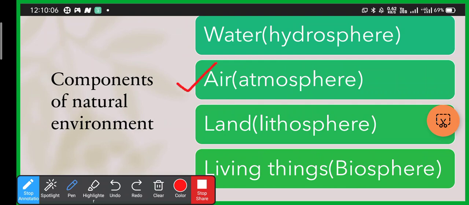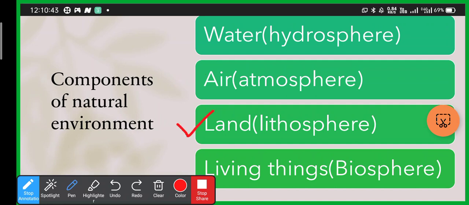Now air, that we need, we cannot live without air. Air comprises many things like nitrogen, oxygen, carbon dioxide, argon, water vapor, dust, smoke, hydrogen, helium, etc. Oxygen we need, carbon dioxide plants need, and nitrogen plants need, and humans also need. Air is also natural, so that also becomes a component of the natural environment.